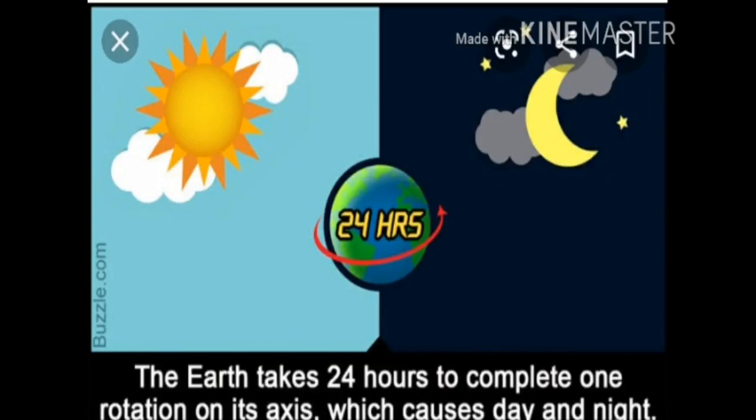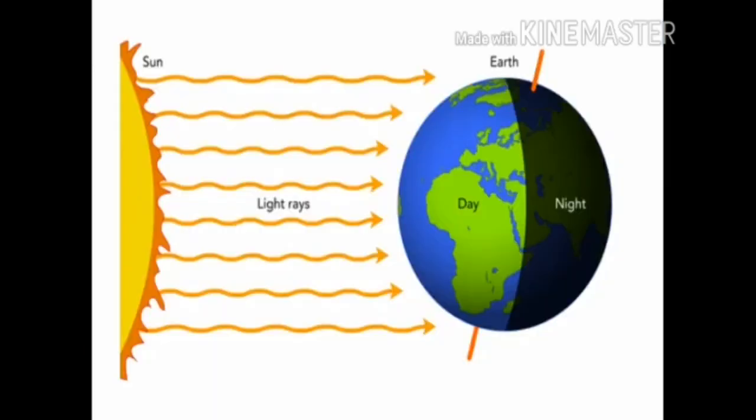Children, how does earth's rotation cause day and night? In our solar system, the sun is located at the center, while the earth goes around it. The side of the earth which faces the sun experiences daytime, while the other side experiences night. This cycle of day and night is caused due to the continuous rotation of the earth.